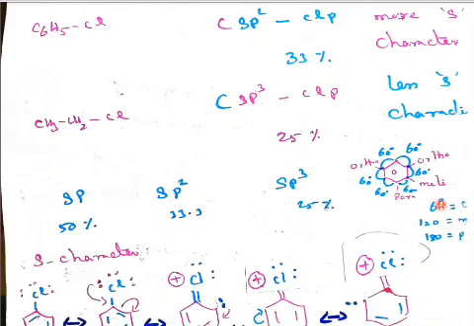So 60 degrees for ortho, 120 degrees for meta, 180 degrees for para. The same thing from the other side: 60 degrees is ortho, then meta, then ortho, and this is para. So 180 plus 180 is 360 degrees. It has two ortho, two meta and one para position.